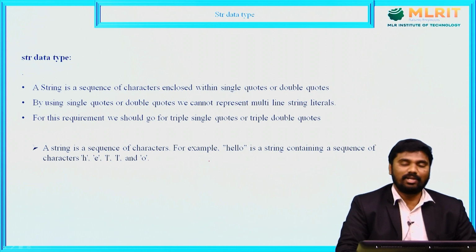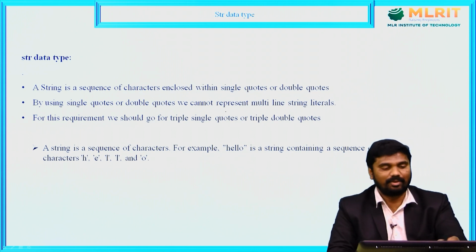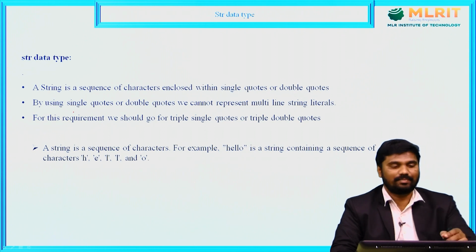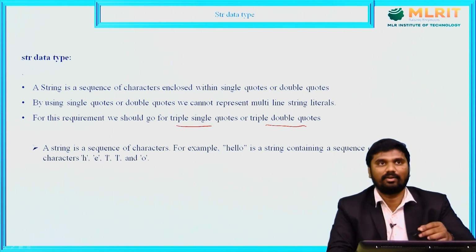These triple single quotes and triple double quotes are used to represent multi-line string literals. This is very important, because we cannot represent multi-line string literals by using single quotes or double quotes. That's why we use triple single quotes and triple double quotes.